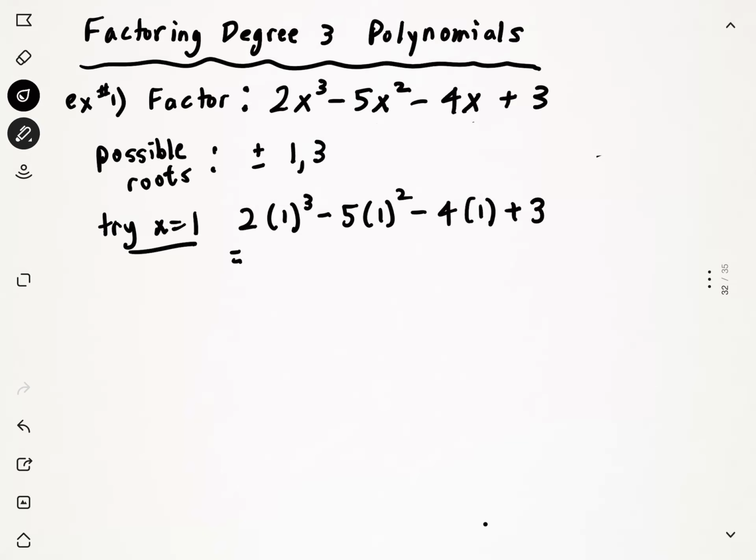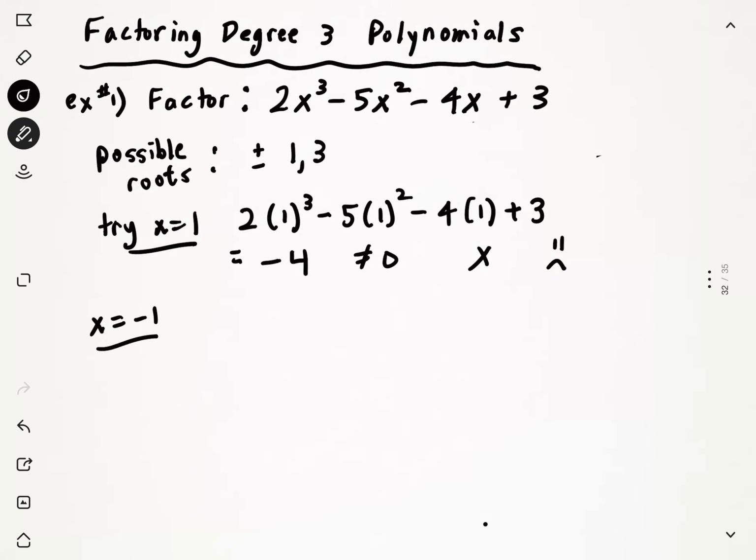So if I work this out, you can do this in how many or how little steps you need. But what you're going to find out is that we end up with a negative 4 when you do all of the calculations, the order of operations. This does not equal 0, so this is not what we're looking for. x equals 1 does not work. It does not give us a remainder of 0.